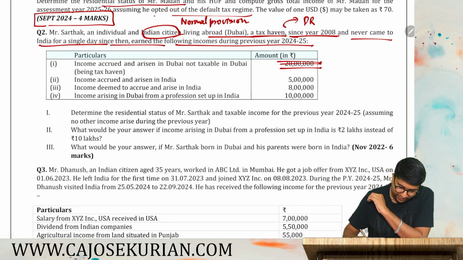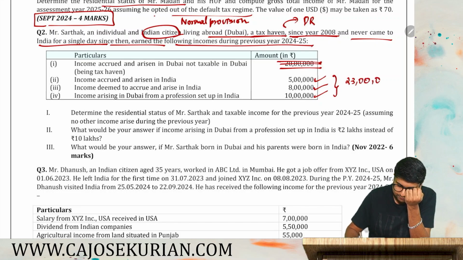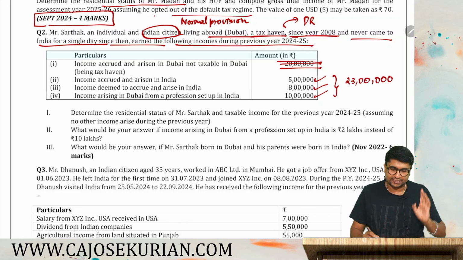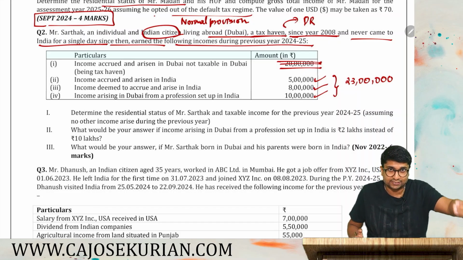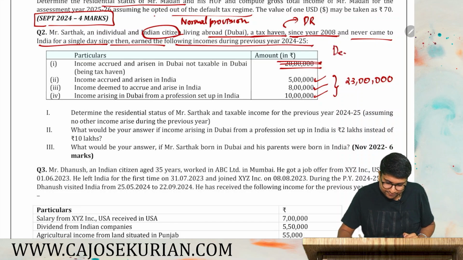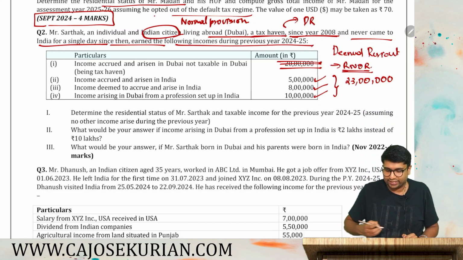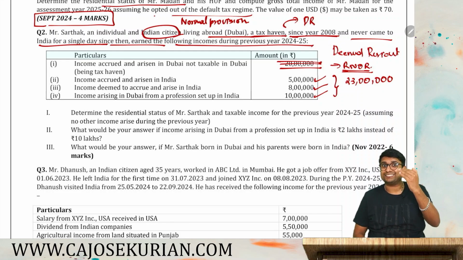Second one, income accrued in India, you have to consider. Income deemed to accrue or arise in India, you have to consider. Income accruing in Dubai from a profession set up in India, that also you have to consider. So 10 plus 8 plus 5, that will be 23 lakhs. 23 lakh is his income from Indian source. So Indian citizen residing outside India in a place where he is not supposed to pay any taxes plus having total income from Indian source more than 15 lakh, he shall become a deemed resident. Deemed resident, and he is a RNOR. Why RNOR? All the deemed residents are always RNOR.